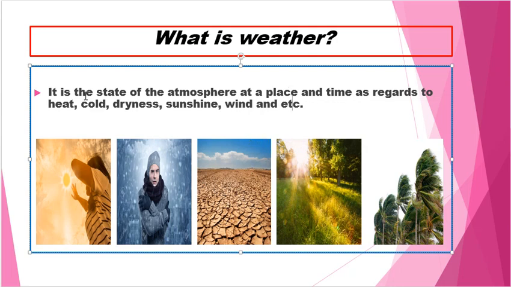State means the condition. The atmosphere is the surroundings. Place and time means the area and the time, in hours or minutes. Sometimes in the morning we say sunshine.